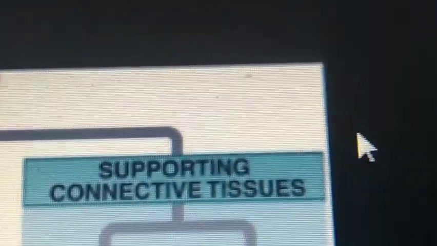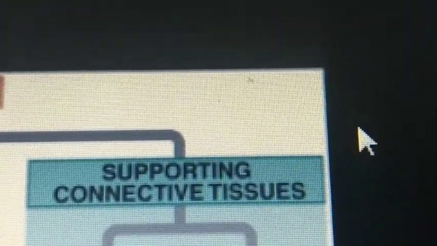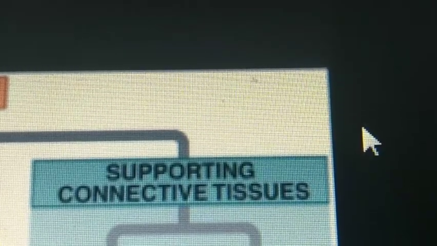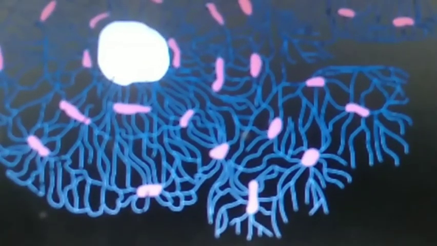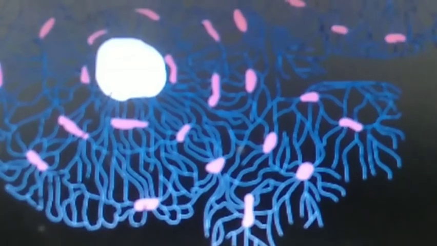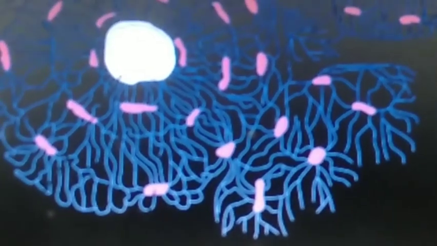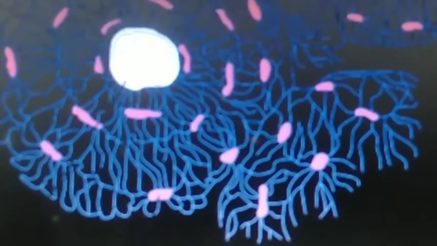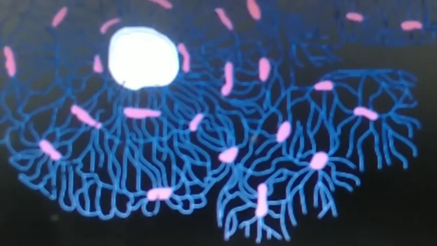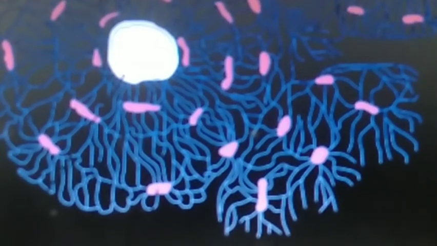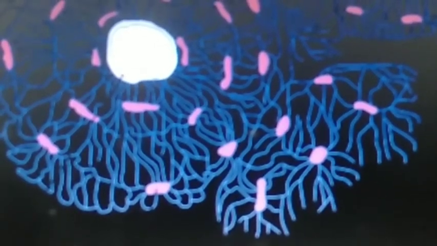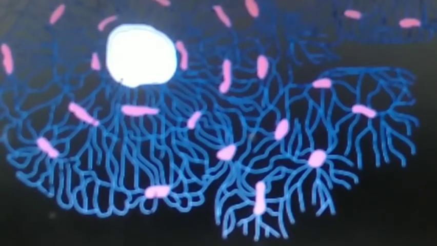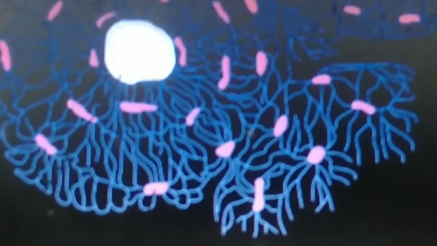Supportive connective tissues are strong tissues that provide support and strength to the body. These are of the following two types: bone and cartilage. Bones are hard mineralized tissue of the skeleton. Inorganic salts of calcium, magnesium and phosphorus as well as collagen fibers are present in bone matrix that make bones strong and rigid. Bone cells called osteoblasts are located in special spaces called lacunae,